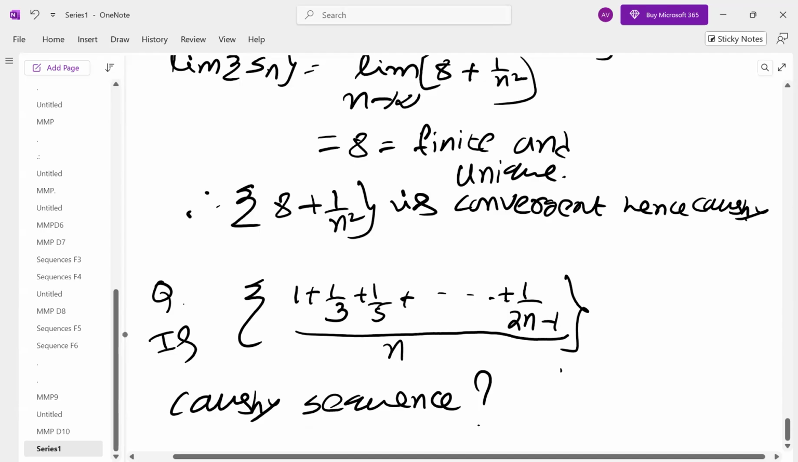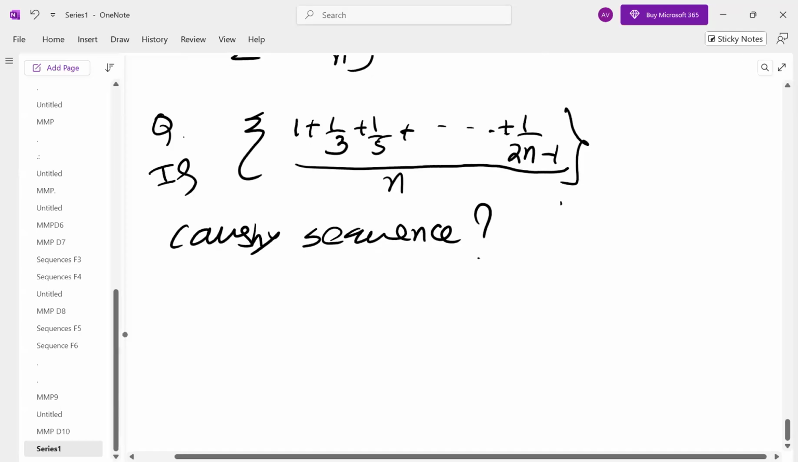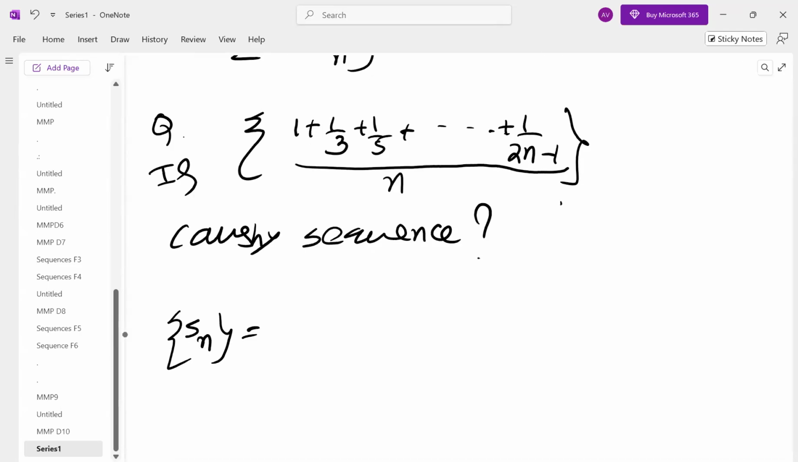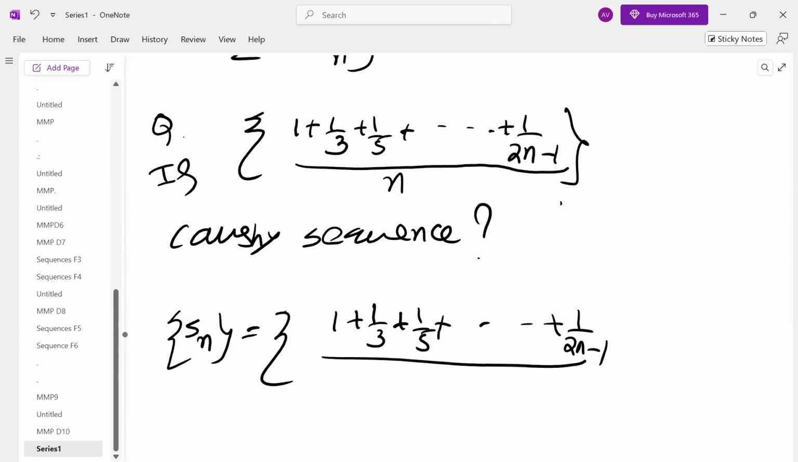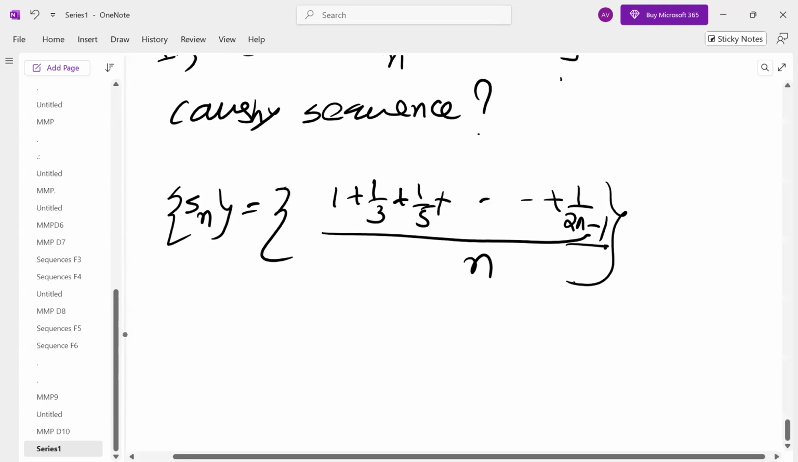This is in which form? That you have to identify. So what is the sequence Sn? The nth term of the sequence is in the form of Cauchy's first theorem. Applying that, you get the answer. Very good, you are able to identify. So what is Sn equal to?